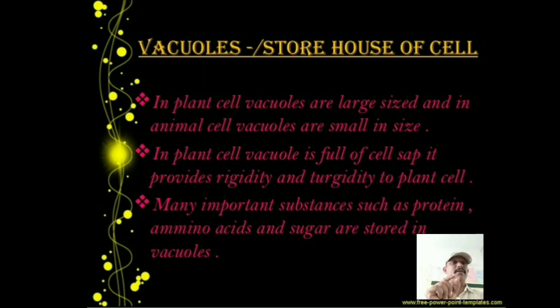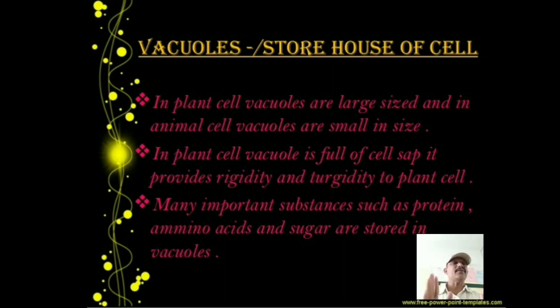Just observe the plant cell and the animal cell. In plant cells, vacuoles are large in size, but in animal cells, vacuoles are small. In plant cells, vacuoles are full of cell sap. It provides rigidity and turgidity to the plant cell.